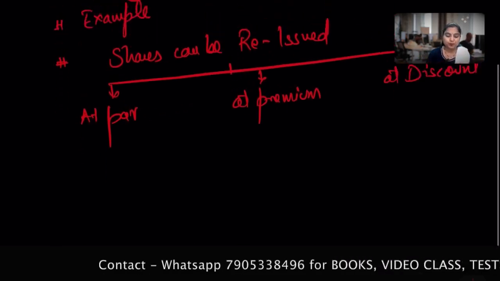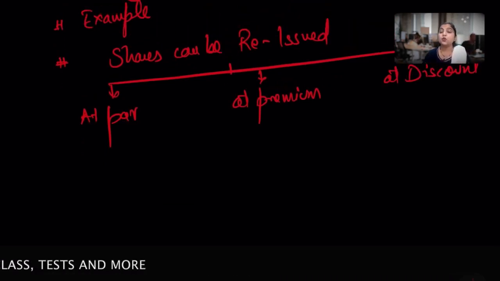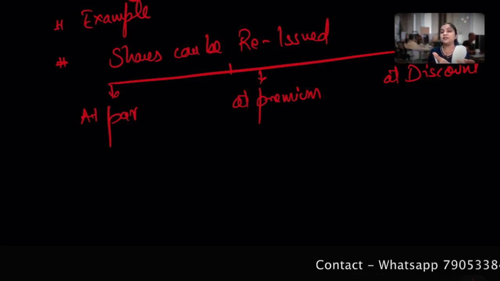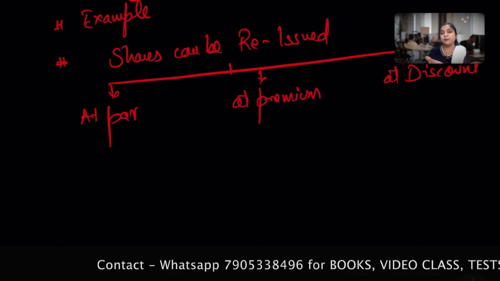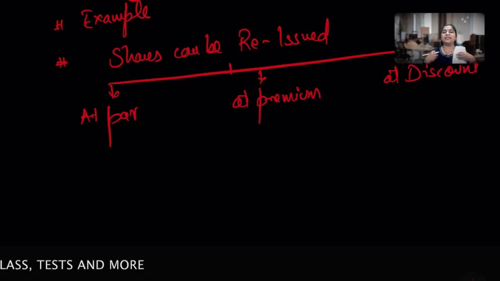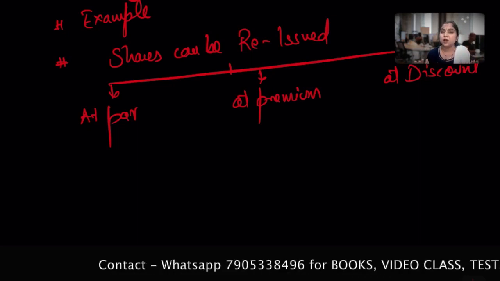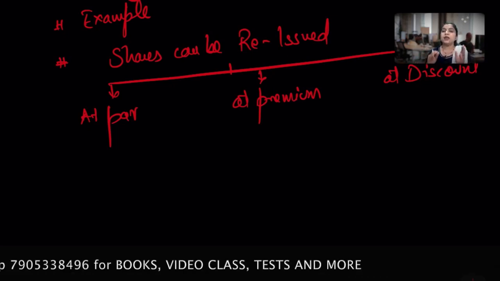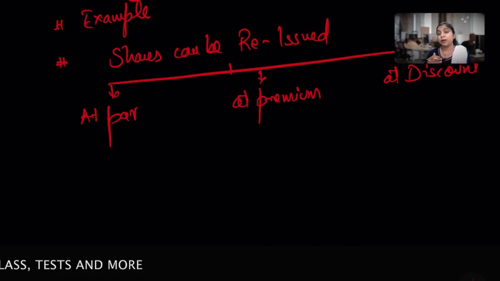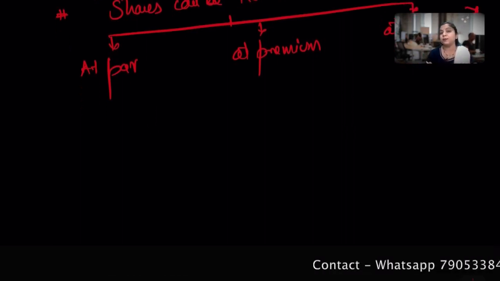Hope it's clear. So I decided to reissue, so I issue to somebody else. I say, go take these shares. Somebody else is interested and gets these shares. What will they do? They will give me money, paisa, to me meaning the company. So what do I receive? Money. So bank account debit. Now it will again stand as share capital. Why? Because I reissued those shares. Please never ever try to memorize these things.